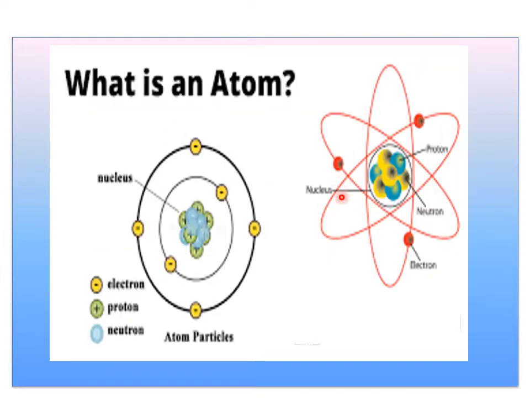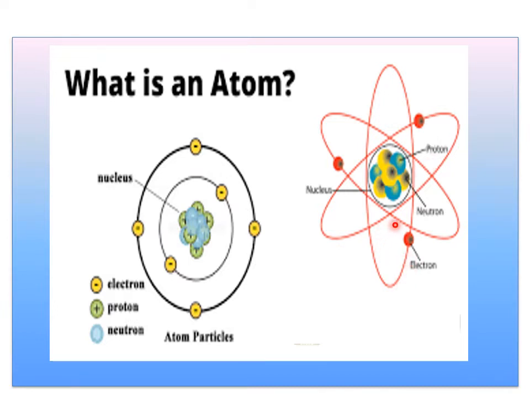So already I have shown this structure. Here this is the nucleus. In the nucleus we find protons and neutrons. Neutrons will have one type of charge and protons will have another charge. Here charges means like plus and minus mark. So these are electrons.